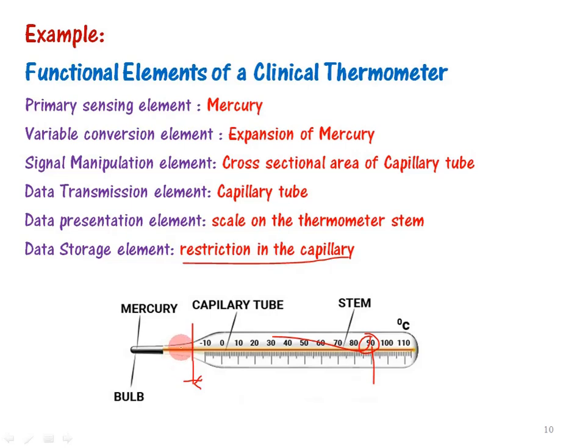The mercury expands, moves through the capillary tube, and shows a particular value on the scale. So this data storage element is the restriction provided at the glass tube, in the capillary tube, which avoids the reverse flow of mercury.